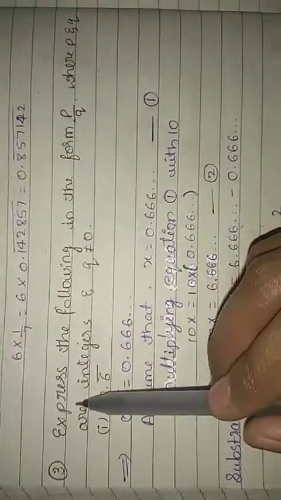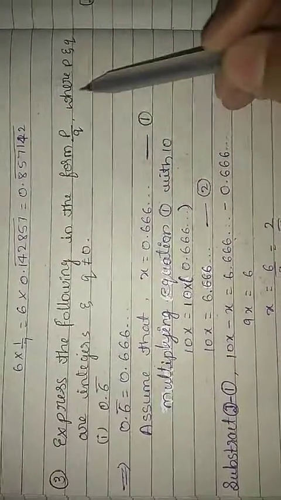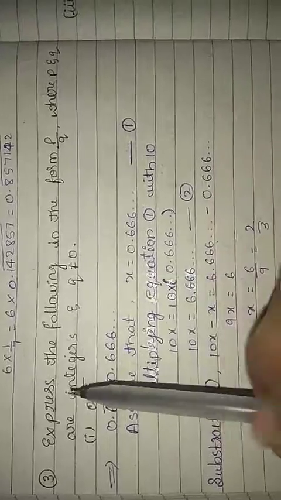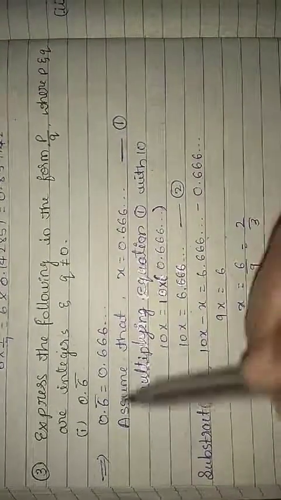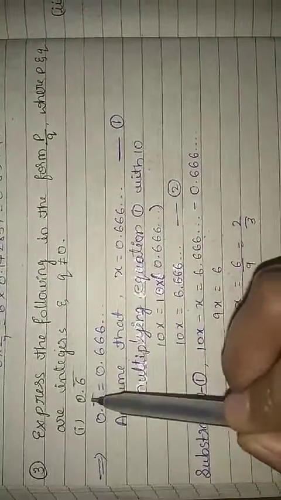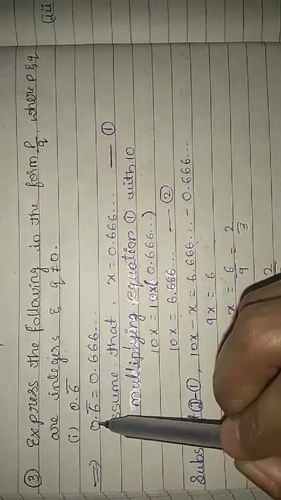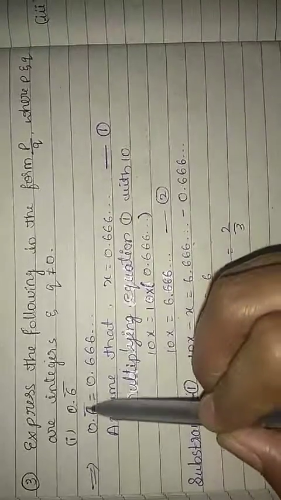And the third one. Express the following in the form P by Q, where P and Q are integers and Q is not equal to 0. What you have to do is write this number in P by Q form. How can you express it? First write the given things. 0.6 bar they've given. So 0.6 bar I can also write as 0.666, because they've given a bar.